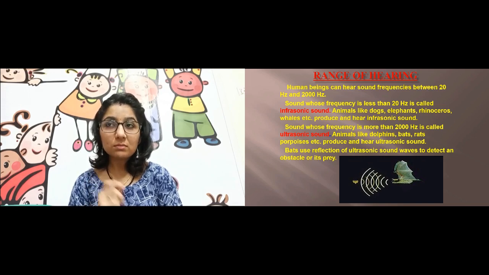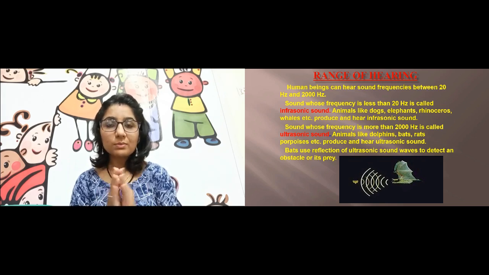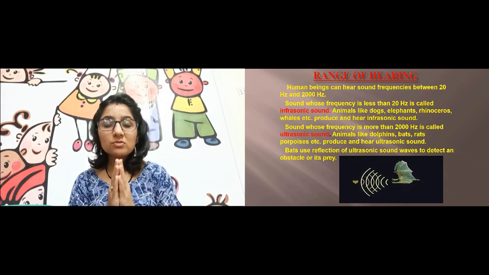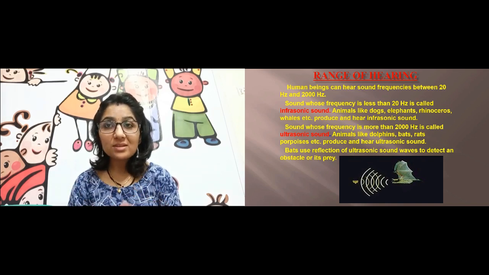Here it is printed wrong. It is not 2000 hertz, but 20,000 hertz. So whatever I am speaking, you just pay attention to that. The sound whose frequency is more than 20,000 hertz is called the ultrasonic sound. And who can listen to this ultrasonic sound? Surprisingly, dolphins, bats, even rats, they all can listen to the ultrasonic sound.